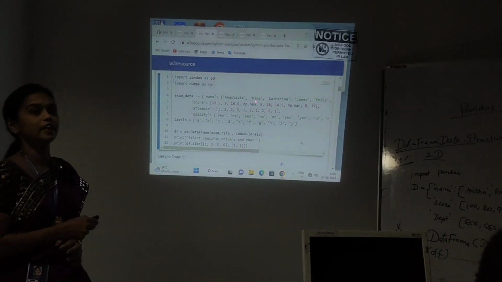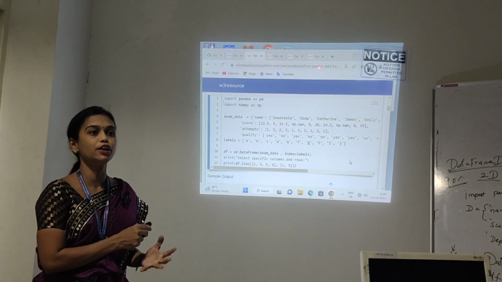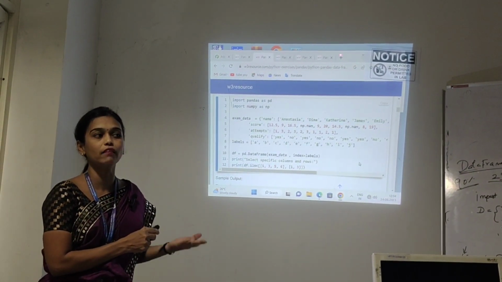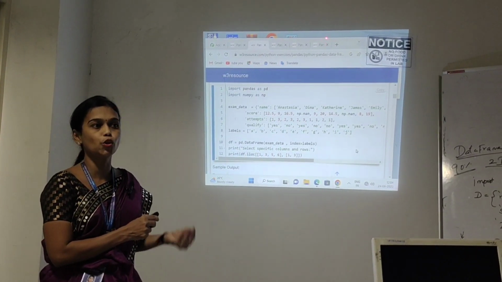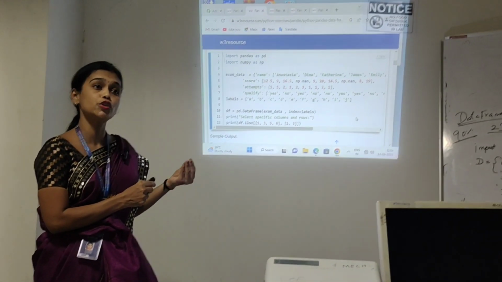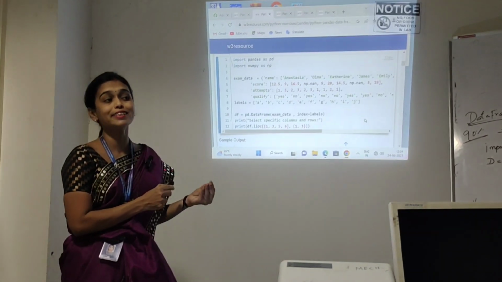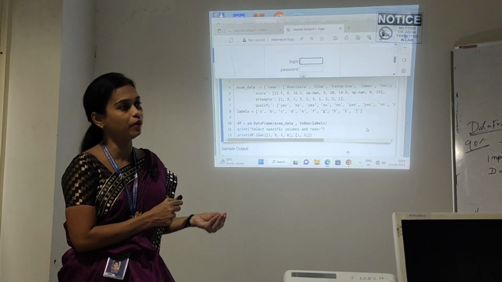Understand? In this experiment, what do you understand? What are the different categories of data structure available in the Pandas library? Okay. So which one do we have to choose? And what is the data frame data structure? When do we have to use the data frame data structure? And what is the syntax to use it? How do we have to write the code under the data frame data structure?